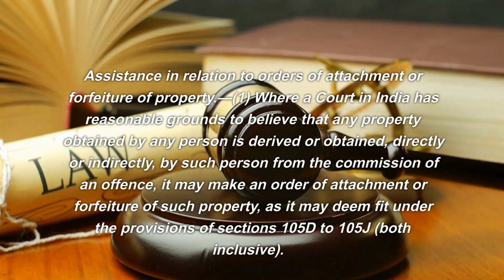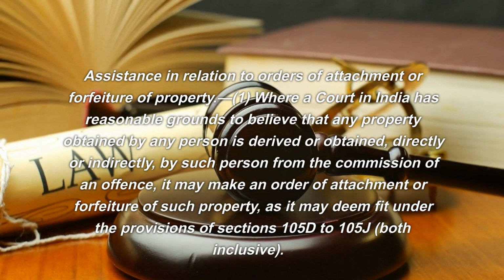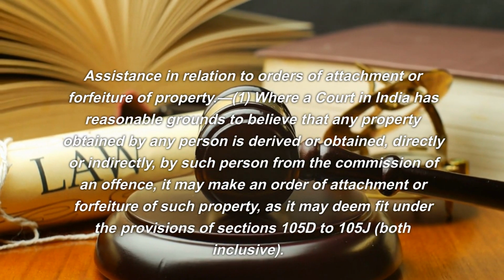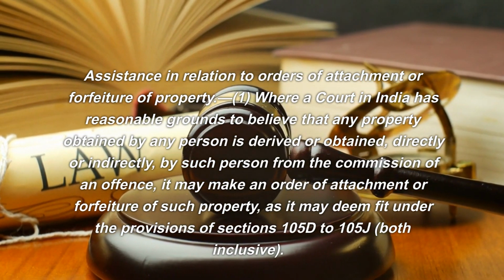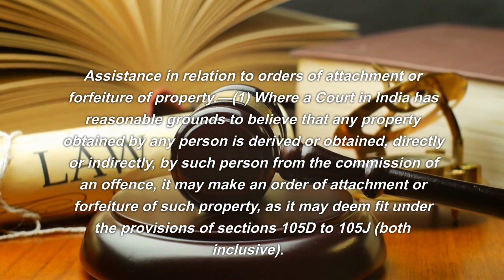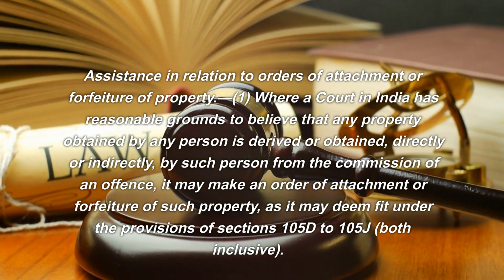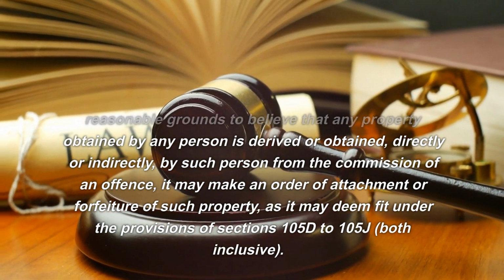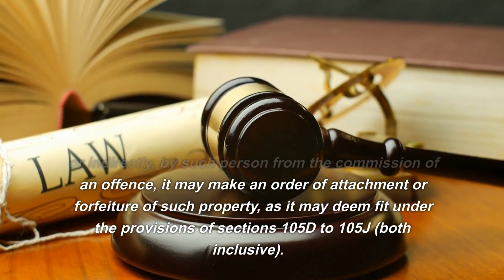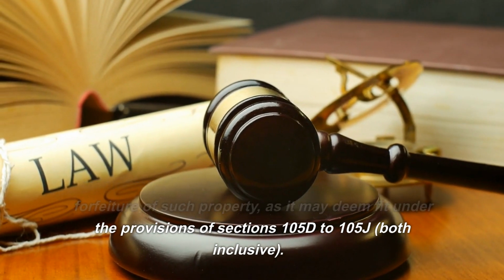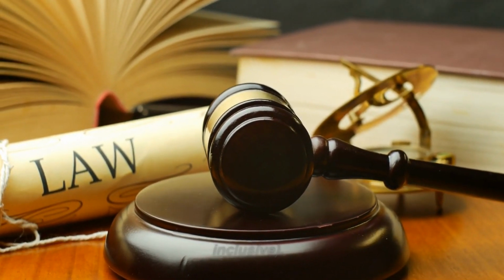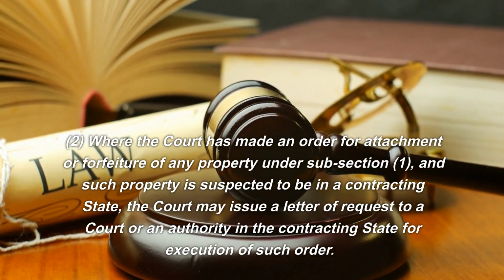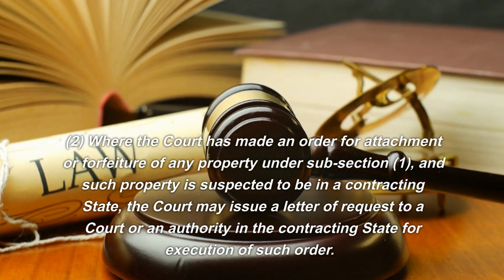Assistance in relation to orders of attachment or forfeiture of property. 1. Where a court in India has reasonable grounds to believe that any property obtained by any person is derived or obtained, directly or indirectly, by such person from the commission of an offense, it may make an order of attachment or forfeiture of such property, as it may deem fit under the provisions of sections 105D to 105J, both inclusive.